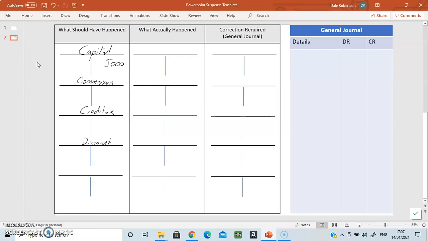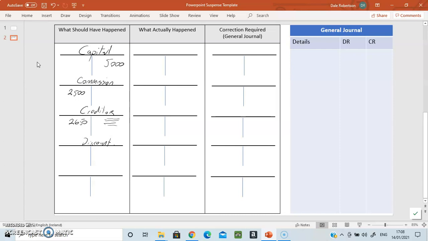Now, half of that was given to our sales team in the form of wages or an expense. That's called commission. The other half was paid to a creditor. Now, here's where all of the creditors would gather up all of the money that we owe these people. So therefore, if we owe them less because we've paid them off, how much less do we owe them? Well, because of that ticket, we owe them 2,650 less. So you put that there on the debit side, reducing the creditors account.